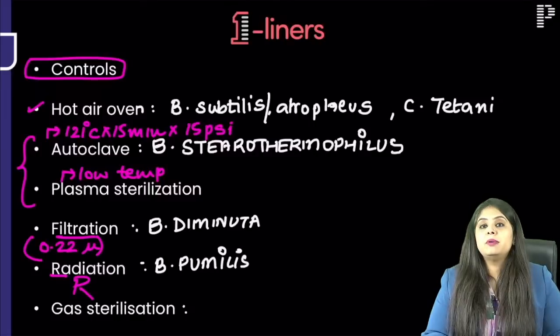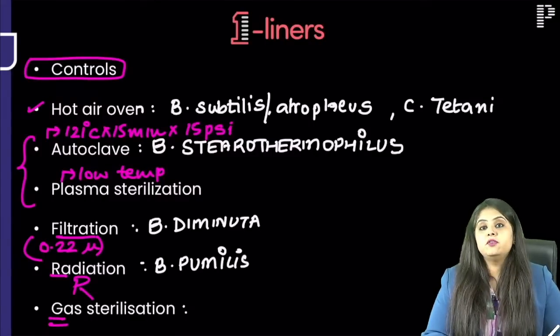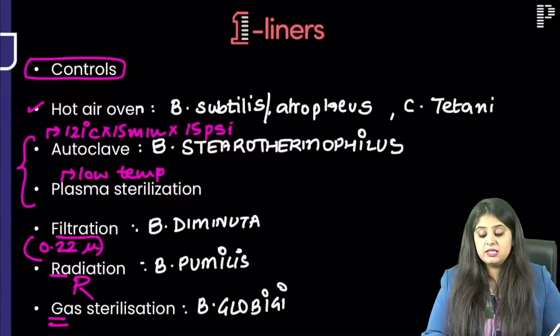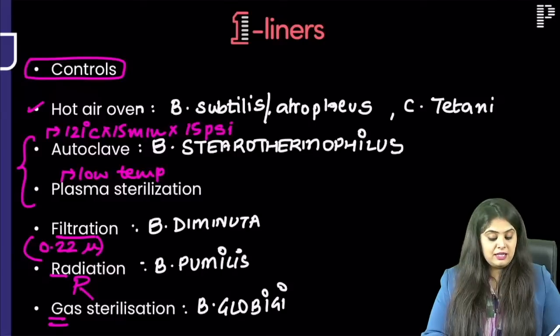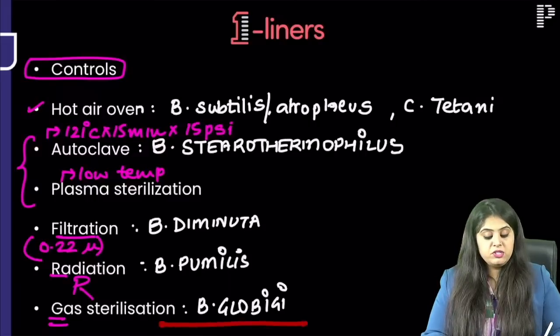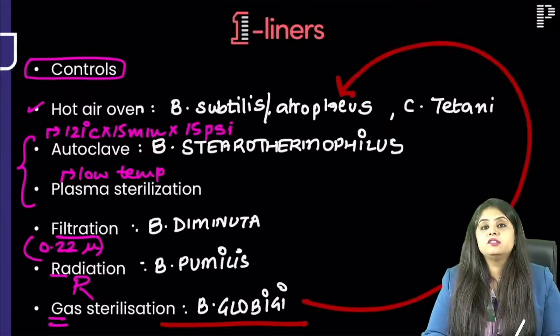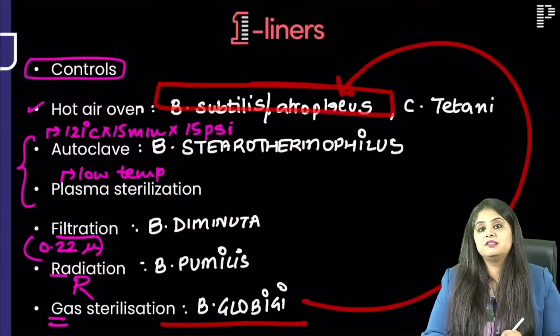So that is going to be Bacillus pumilus. Talking about gas sterilization, G for G, that is Bacillus globigii. In the last FMG exam, बच्चे बेचारे G ढूंढते रहे. The question said gas sterilization, globigii दिया नहीं था because that examiner was an old examiner. Globigii is the new name. The old name of it was also belonging to the same family of this bhai, that is subtilis atrophaeus.